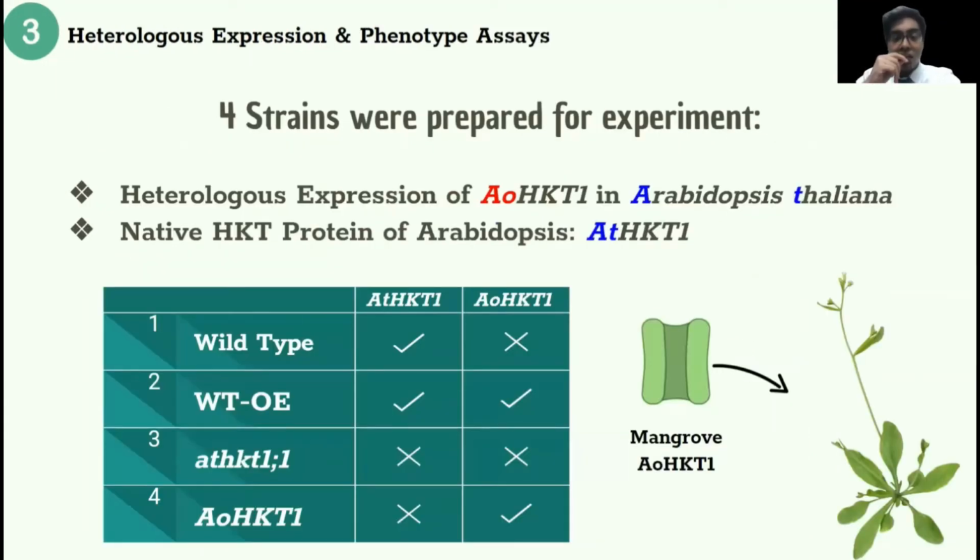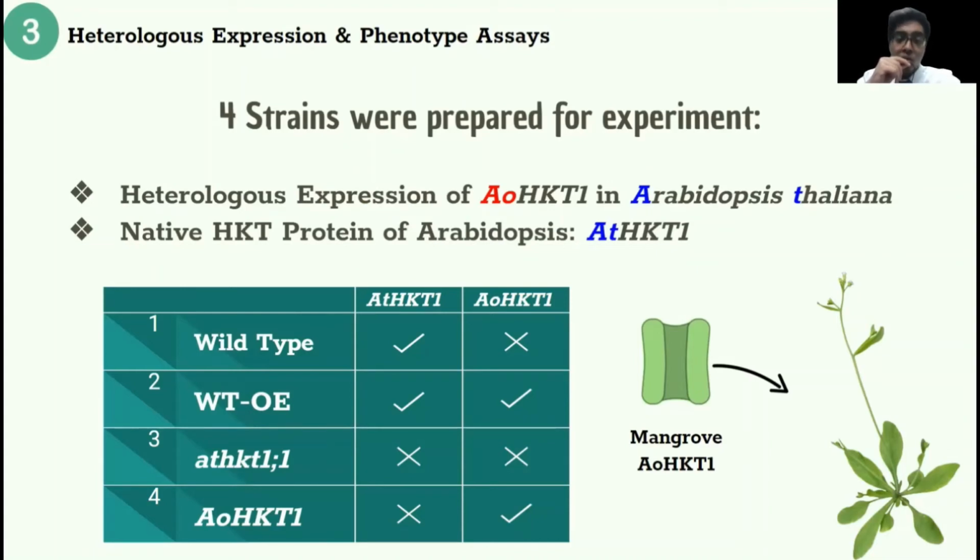Finally, in our third line of experiments, we analyzed the phenotype of Arabidopsis plants in which we have heterologously expressed the AOHKT1 protein. Arabidopsis already contains a native HKT protein, which is referred to as ATHKT1. Now, we have 4 different plant strains that we studied. First, the wild-type Arabidopsis plant, which only has ATHKT1. Next, we overexpressed AOHKT1 in Arabidopsis, producing the wild-type overexpressed strain, which has both ATHKT1 and AOHKT1.